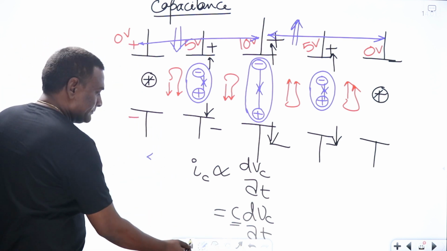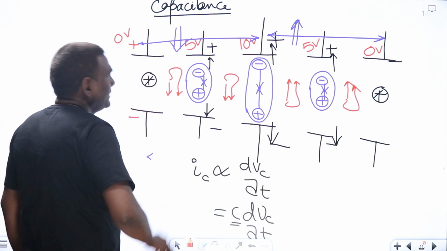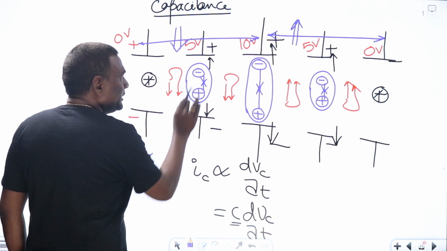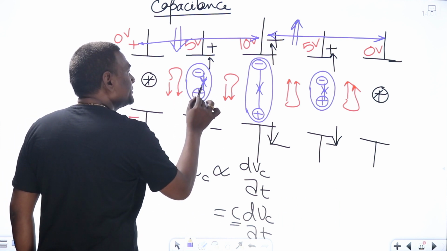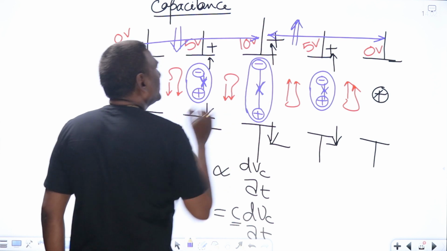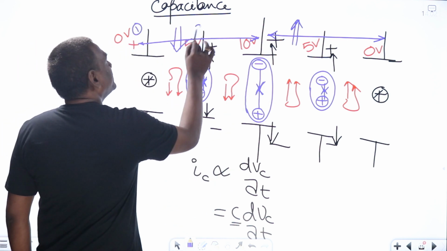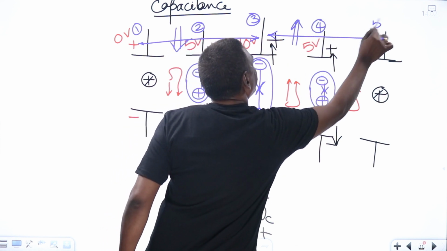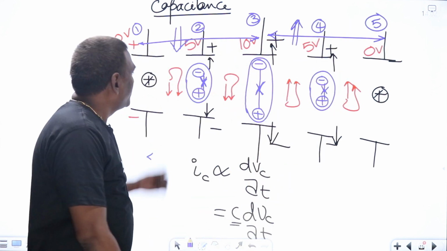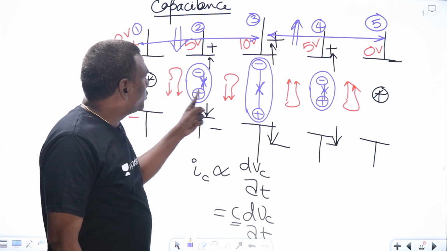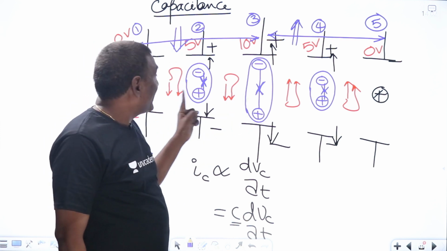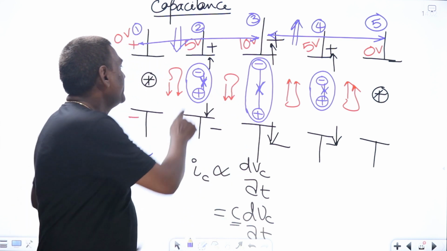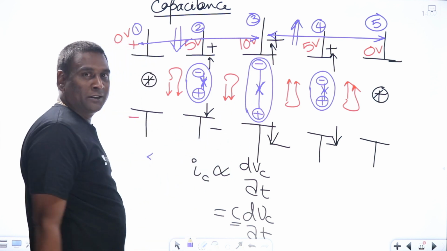Now, see here. If you see only the recombining force, let me think of this as instant 1, instant 2, instant 3, instant 4, instant 5 in time. If you compare instant 2 to instant 3, at what instant are you going to get more recombining force, the attraction force between these two?